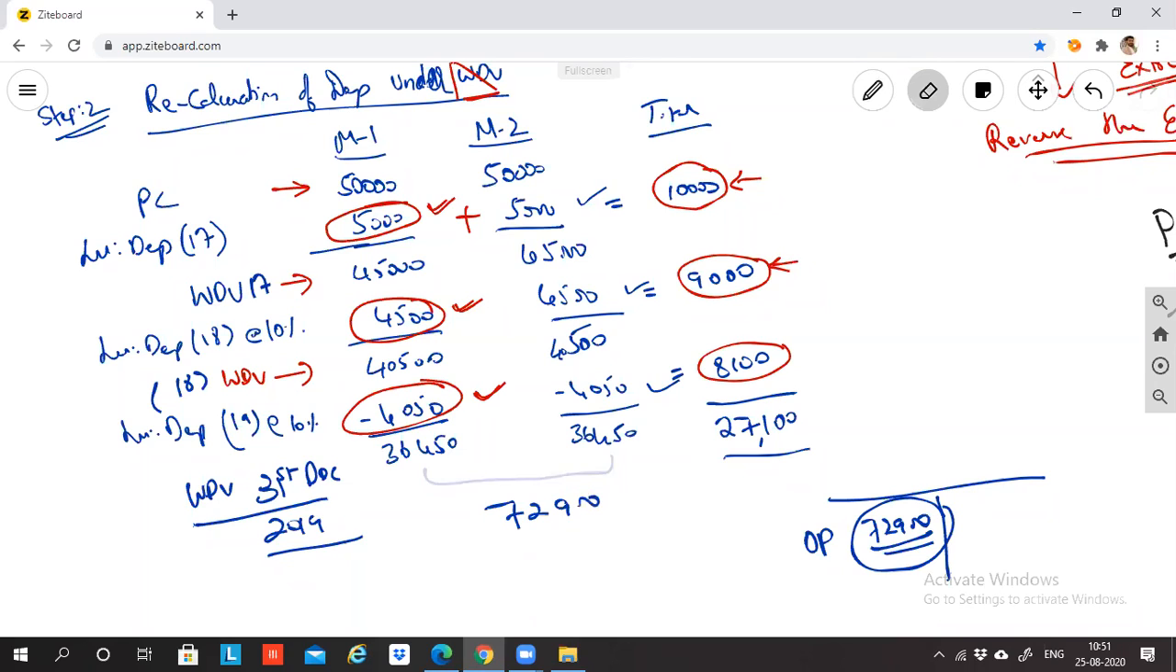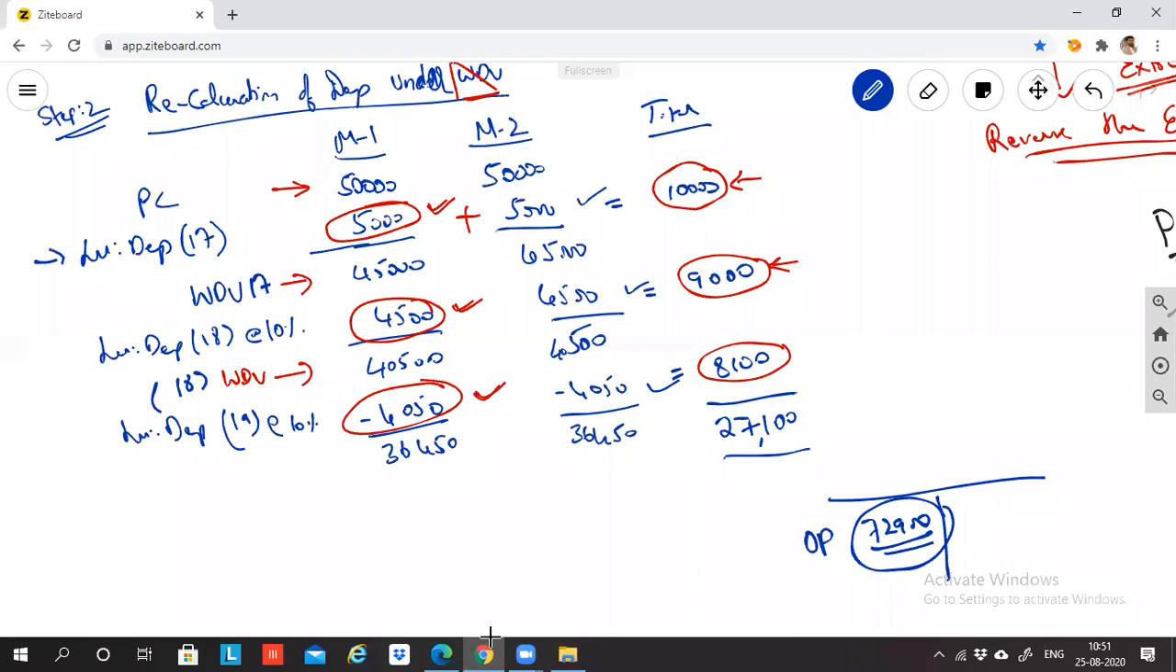Still not clear? Yes, sir. Okay, let me do one thing. I'll erase this portion. This 36,450 that you got, how did it come? From the purchase cost you minus depreciation of 2017, minus depreciation of 2018, minus depreciation of 2019. Till this is past year. So what is the WDV? WDV of 2019, that is 31st December 2019.